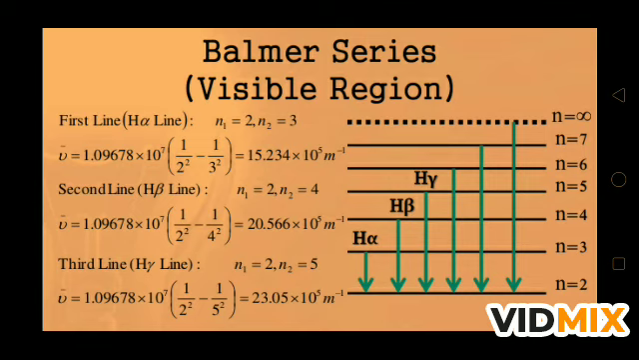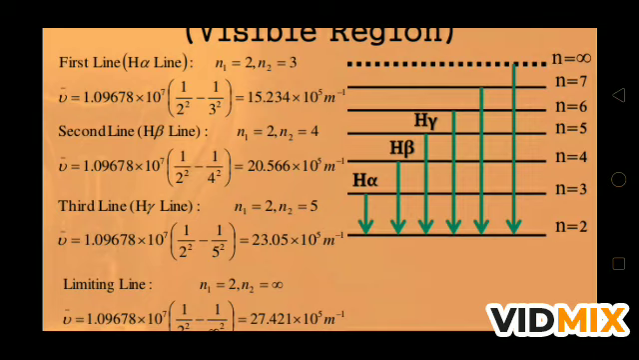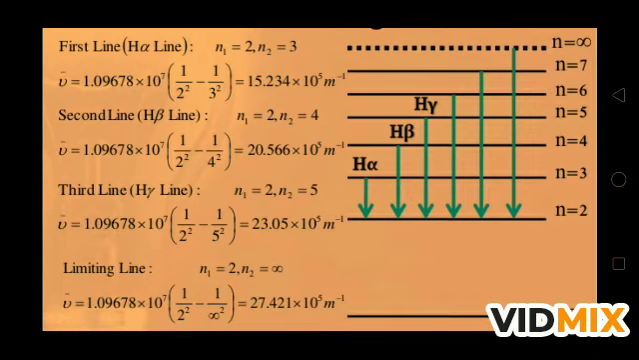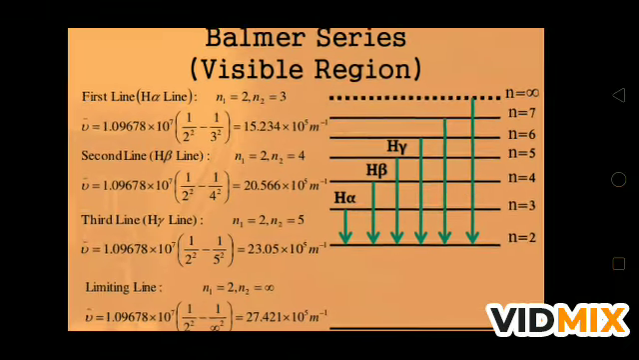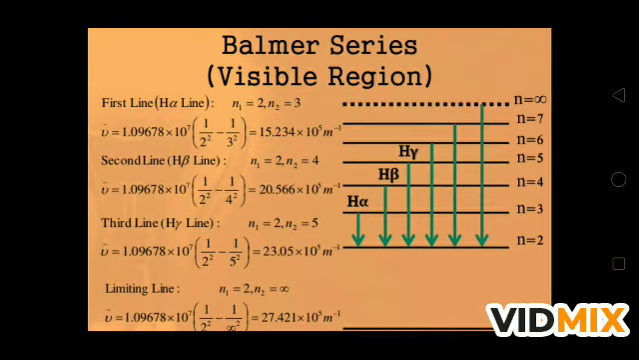And for the third line, gamma, n1 is equal to 2 and n2 is equal to 5. So the limiting line is n1 equal to 2 and n2 equal to infinity. The wave number is 27.421 × 10^5 per meter. So if you see this diagram, you can understand up to where the last limit of this jump of the electron is: from n3 to n2, from n4 to n2, from n5 to n2, from n6 to n2. So by this we are getting the number of lines.